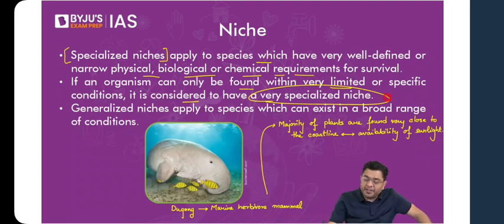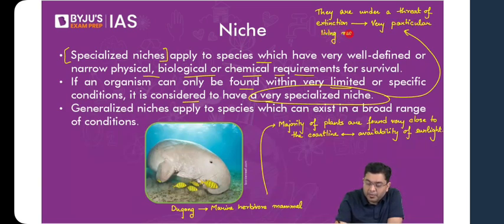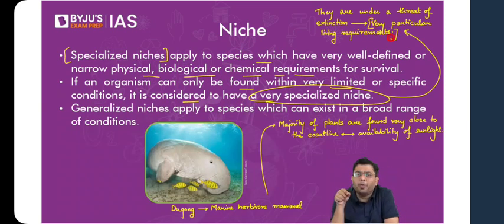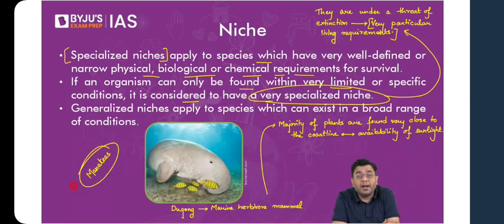So all the species having a specialized niche are under threat of extinction. Why? Because they have very particular living requirements. A very pinpointed condition of living requirements is where you will find the species to survive. So even if there is a slight disturbance, these species will feel the pain of it. That is why the dugong, which belongs to the larger group of species we refer to as manatees, is under consistent threat because of hunting, encroachments, coastal construction, unsustainable tourism, unsustainable fishing activities, etc.